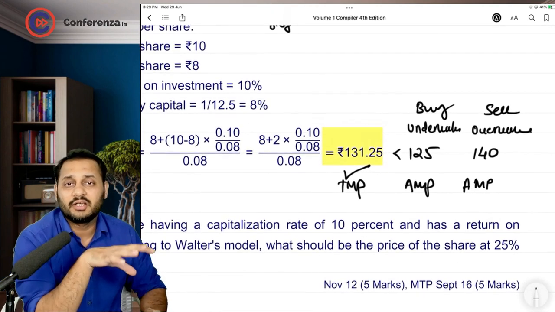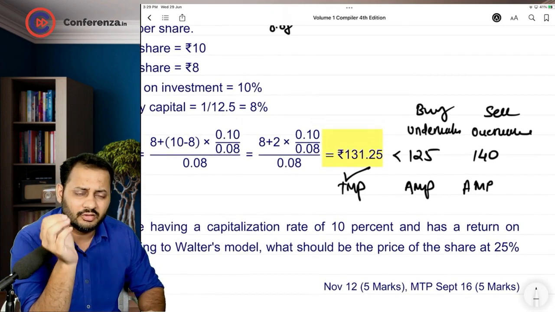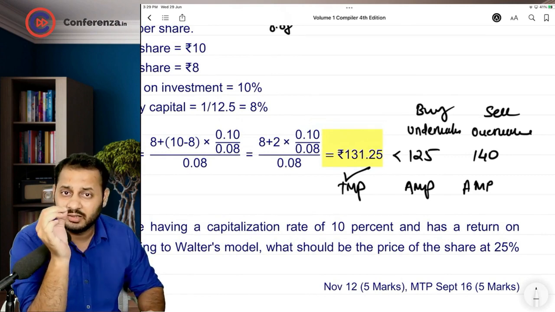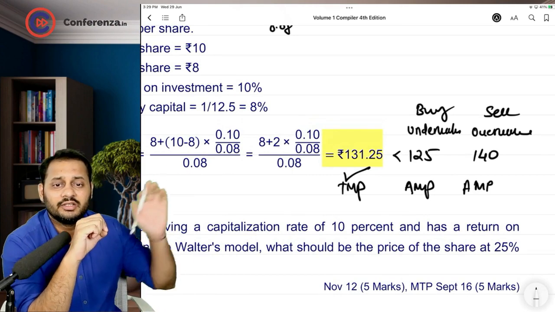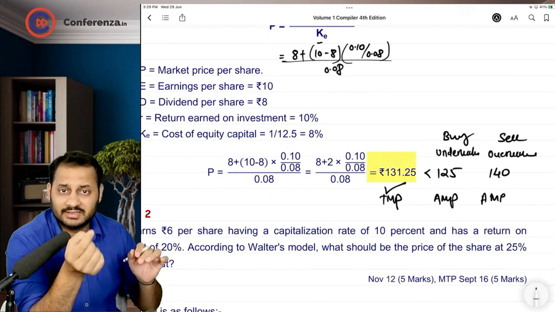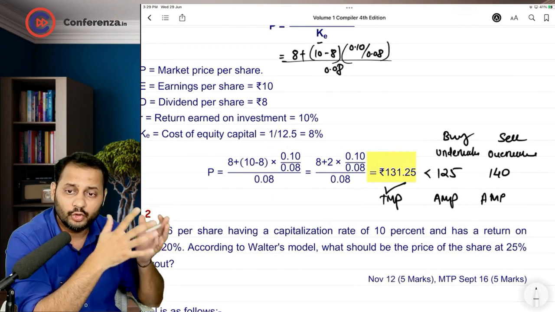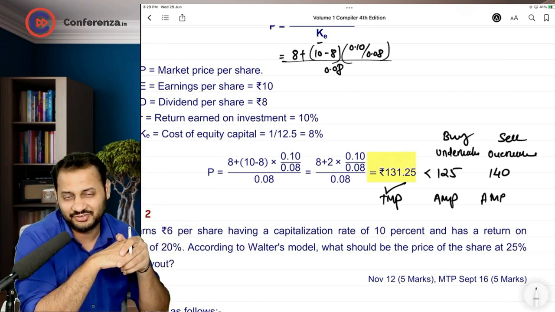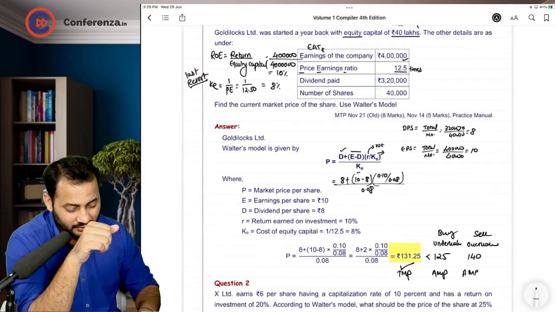This is the next step. Although not asked in this question, this is going to be the next step in real life for the investor. After calculating the theoretical price, he will compare it with the actual price and then decide whether the shares are undervalued, overvalued, or correctly valued. And accordingly, he is going to take the decision to buy, sell, or hold. Okay, I hope this is clear to you.